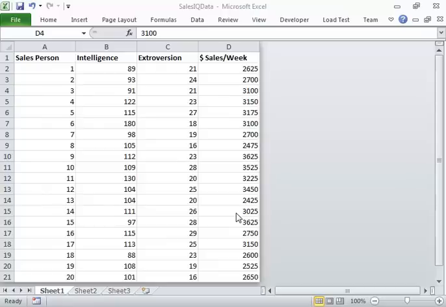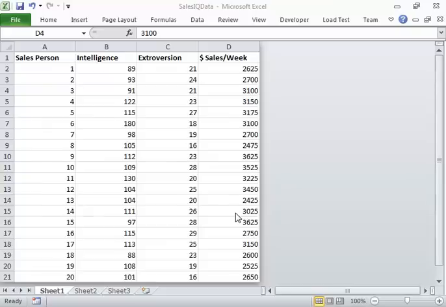Here we have the data for the sales IQ problem. And at its basis, this problem deals with this issue. We have 20 salespeople, numbered 1 through 20, and we have the IQ scores and what we're calling the extroversion score, basically how friendly and outgoing they are, and the amount of sales they make per week.